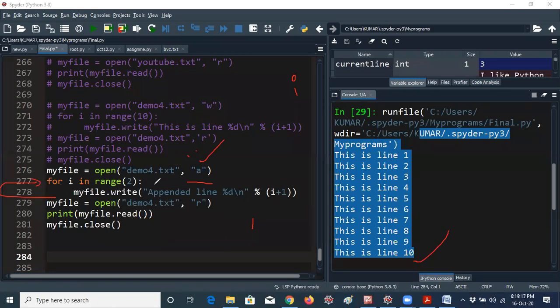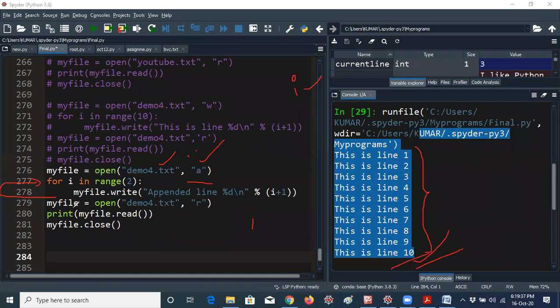You can also add 2 write lines, or you can also add a single line by using slash n, and that's not a problem at all. But I am using a for loop to speed up the process. So now I value becomes 1. So appended line, that means 1 plus 1, that is 2. That means appended line 1, 2 will be stored in demo4.txt. That means after these 10 lines, those 2 lines will be added.